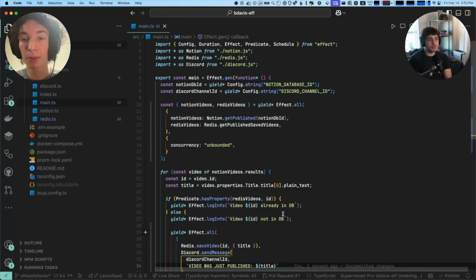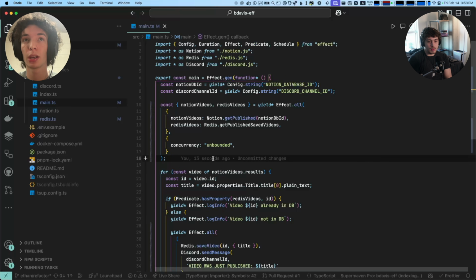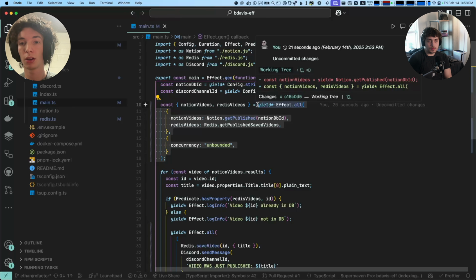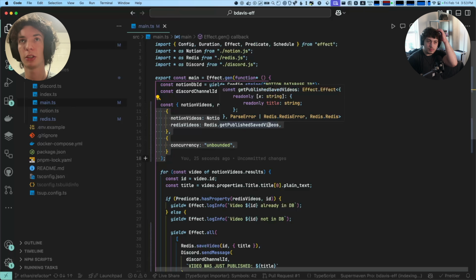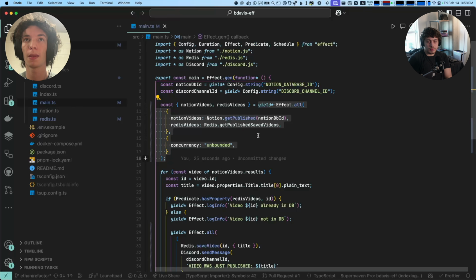And again, over promise.all, there's a couple things happening. One is if one of these errors, by default, it will short circuit. So this entire effect will error with the first error. This effect's error type is the union of these two effects' error types. But effect has a very robust interruption framework, which promises don't.